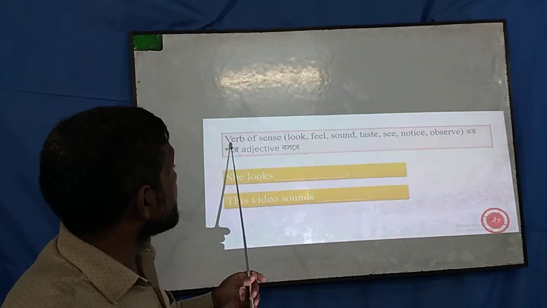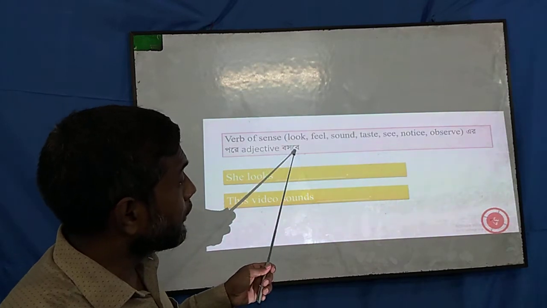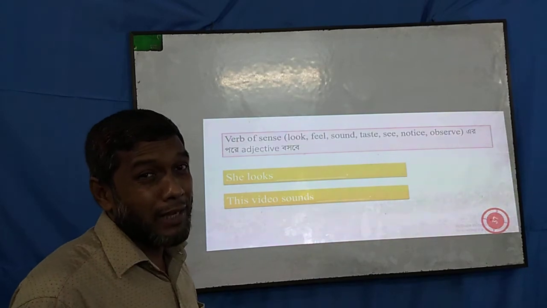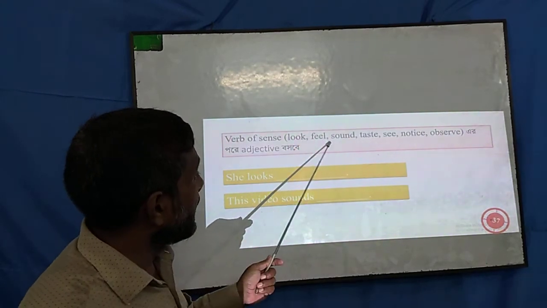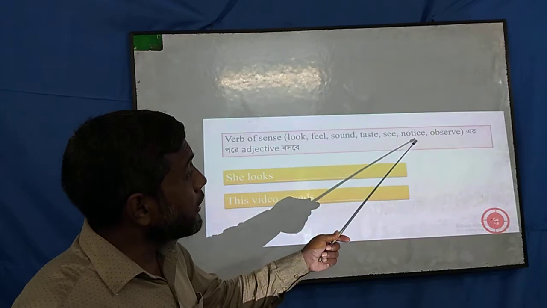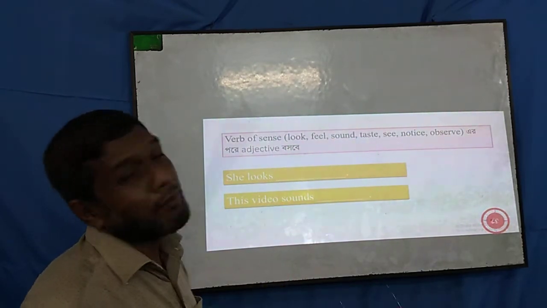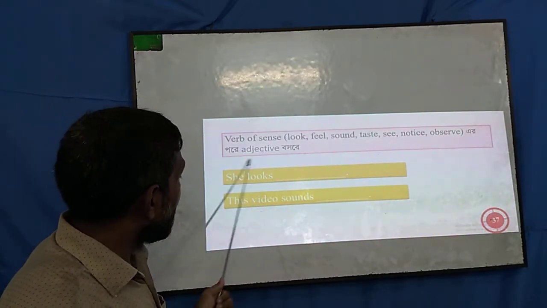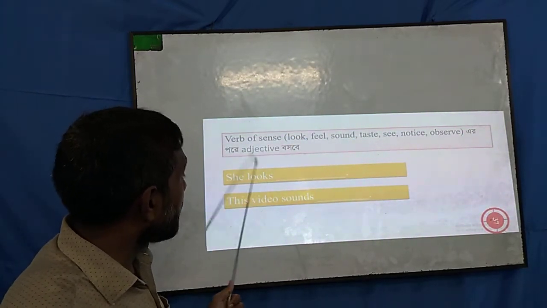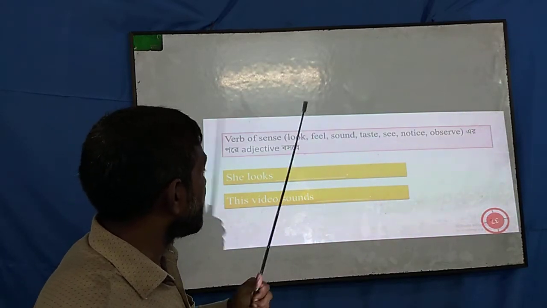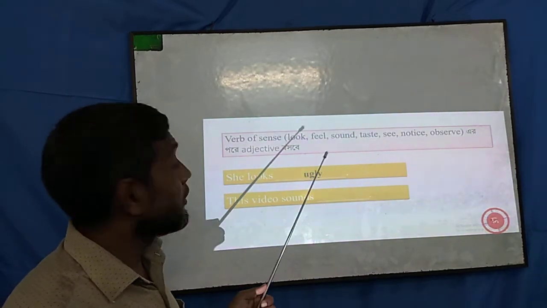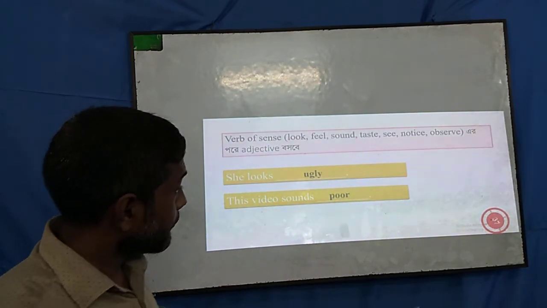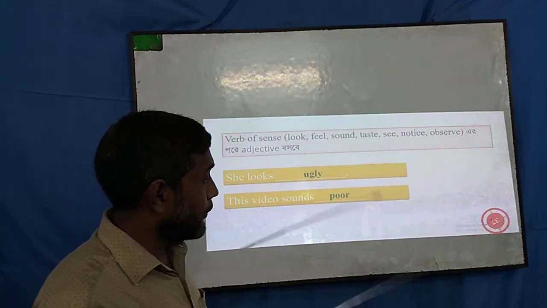So rule number 37 is verb of sense. You know these verbs which we can use by using our five senses, five organs. So look, feel, sound, taste, see, notice, observe, after these an adjective is placed. So this is a sensational verb, so you must use an adjective here. So she looks ugly. This video sounds poor. Both are adjectives. I hope you have understood.